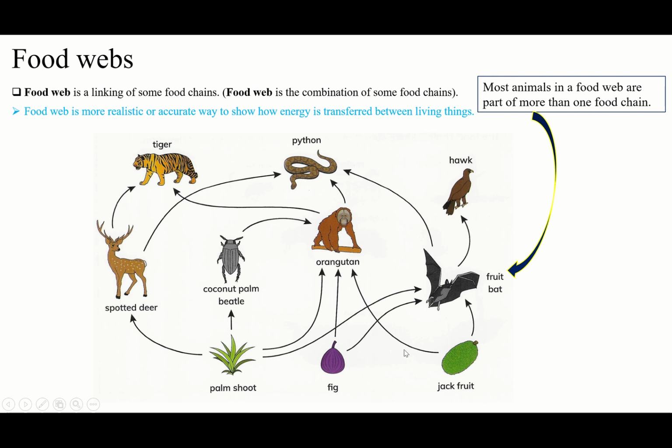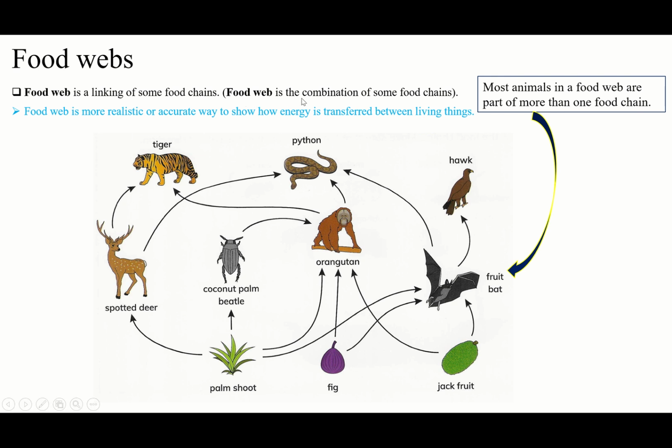This is 2. This is 3. This is 4. This is 5. This is 6. This is 7. And this is 8, this is 9, this is 10, this is 11, this is 12, this is 13. You see, I could find just 13 food chains here.